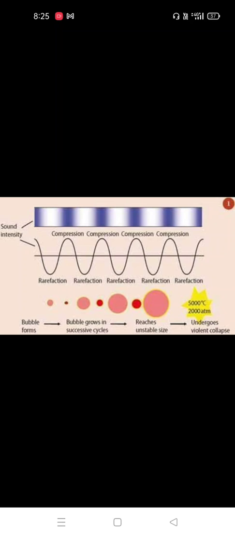At that time the wave is compressed like that. It starts as bubbles forming, and the bubbles grow in successive cycles. These successive cycles are very unstable, an unstable wave. This leads to collision with the reactants. At that time the collision ratio is increasing in the reaction mixture. Finally we get the product. It takes very little time, so that's why we use these sonication reactions in green synthesis.